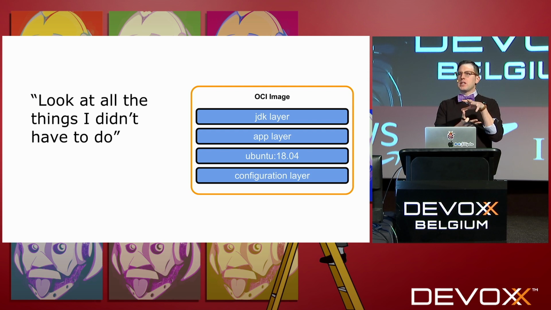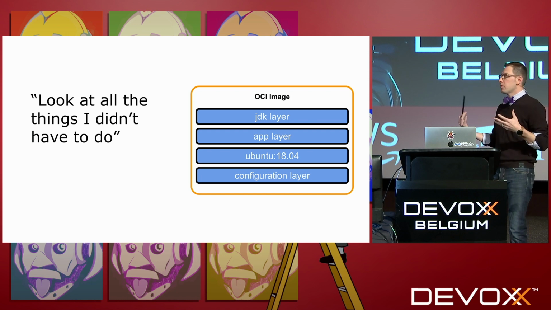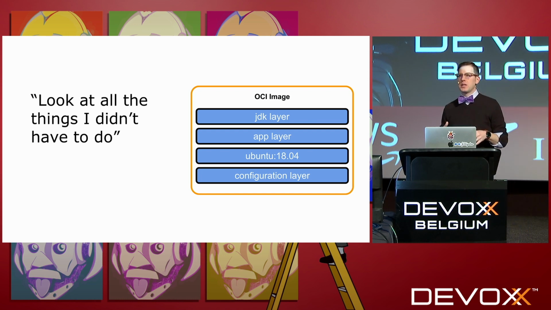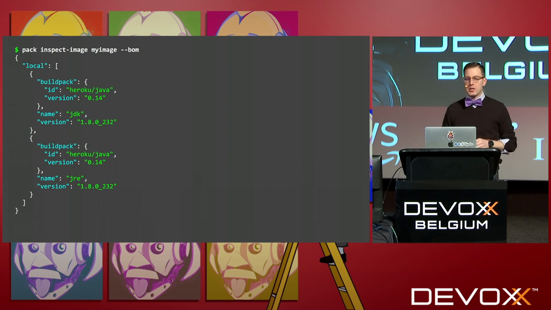This structure of the OCI image allows us to do things with Buildpacks that you can't do with other tools. Because we have structured layers that map directly to the different components like the JDK and the application, we also have a configuration layer that contains metadata that tells us what version of the JDK is in this layer. So there's some very powerful things that we can do. For example, we can inspect the image by running pack inspect image, which will give us a bill of materials for that image. It'll tell us what Buildpack ran against this app to create the image, what version of the JDK is in there, and then depending on the Buildpack and whether it's a Node or Python or Java Buildpack, it will tell you other information.